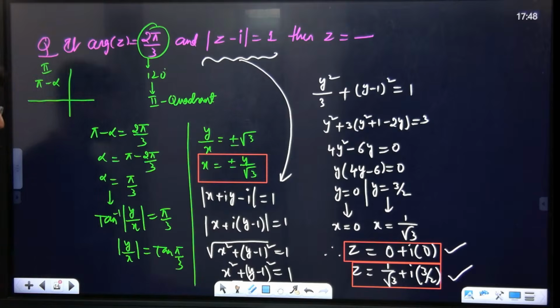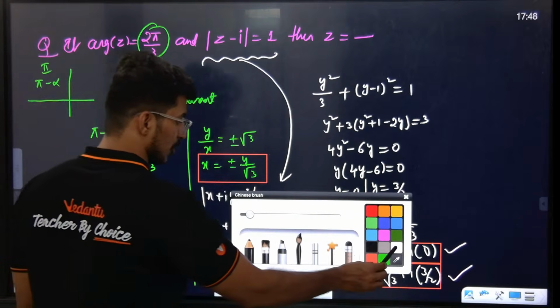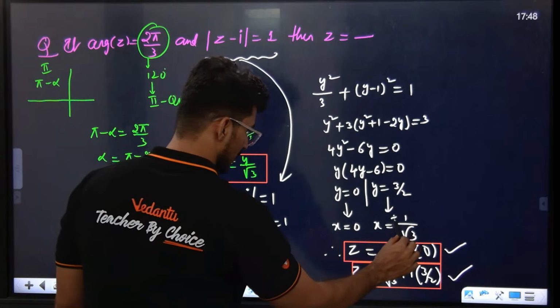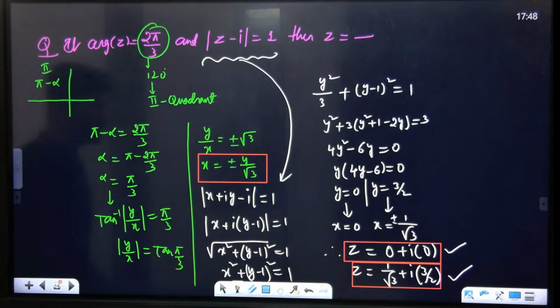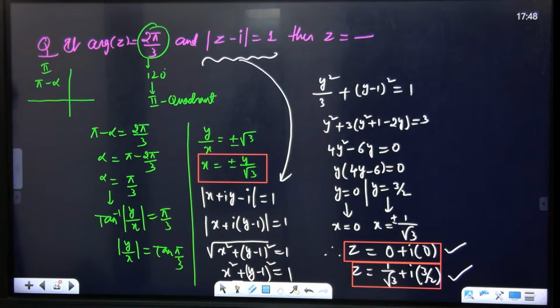But in fact, sir, plus or minus 3 should come here. If it is plus or minus 3, what happens? The x value is one time minus root 3, and another time what?